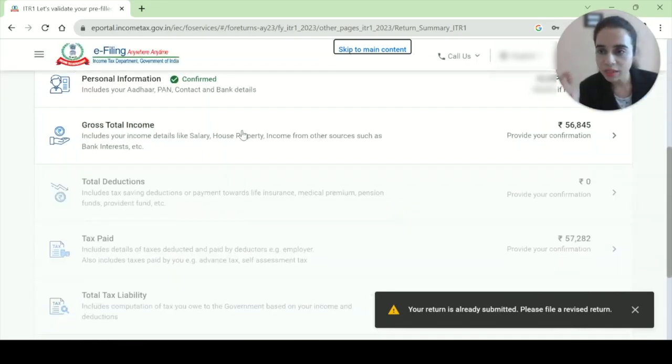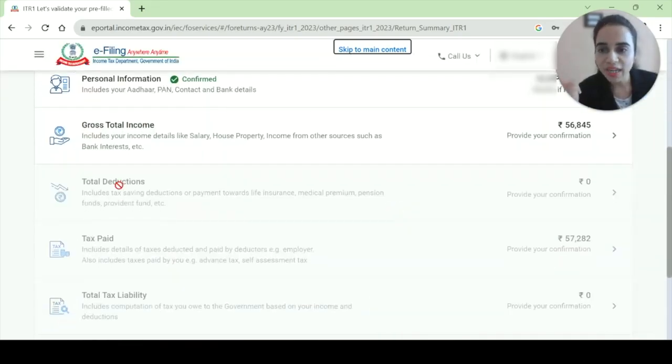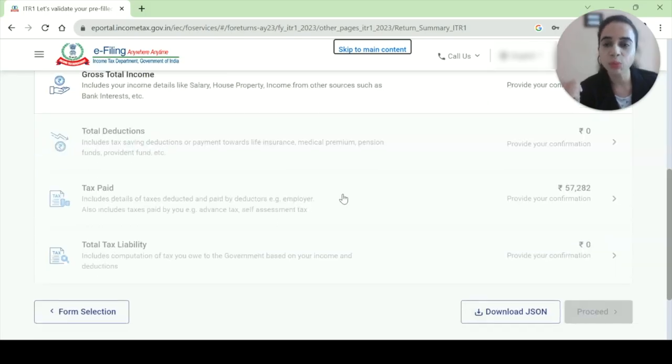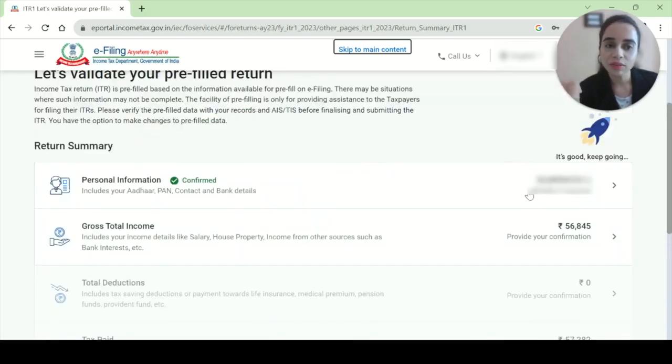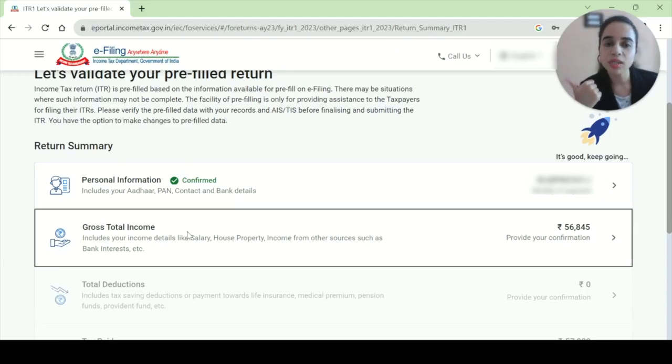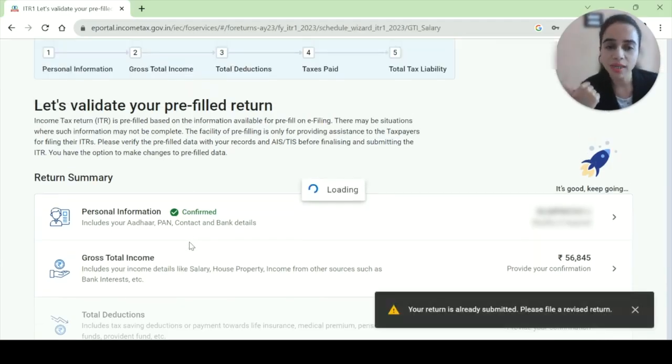Now there were 5 heads, right? There were 5 things: personal info, GTI, total deductions, tax paid, total tax liability. One by one, every one should get a green tick, confirmed. We have confirmed only one till now, which is personal information. I'll go to the second one, which is gross salary.